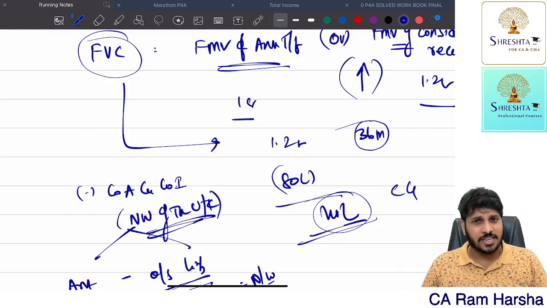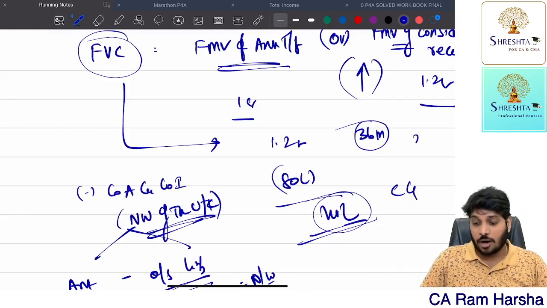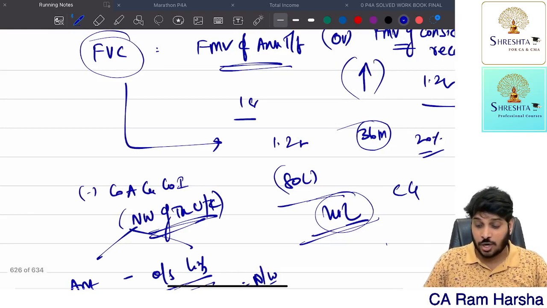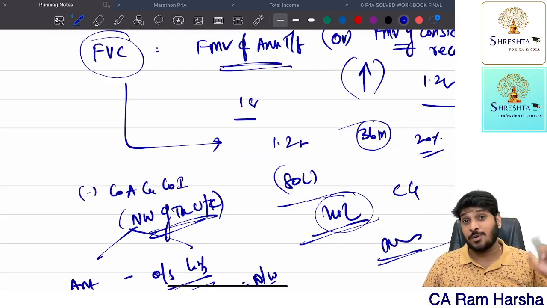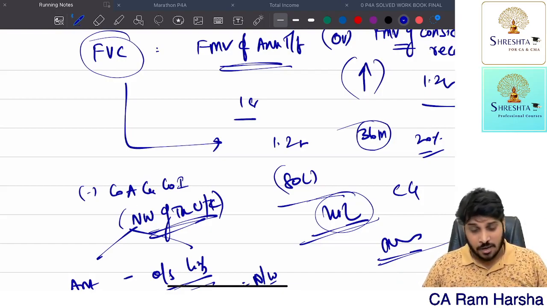Why do you need this criteria? In order to decide rate of tax. If it is a long term, flat 20% is the rate of tax. If it is a short term, normal rates of tax, not 111A. 111A is for shares, not for slump sale and all. For clarity, 50B is over.